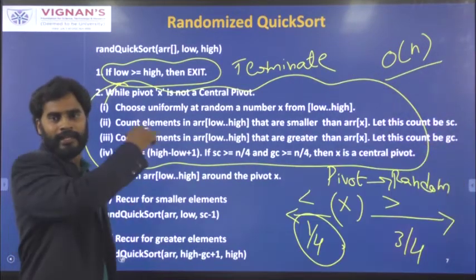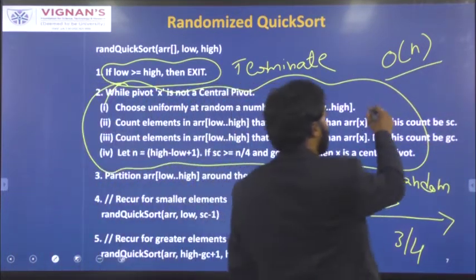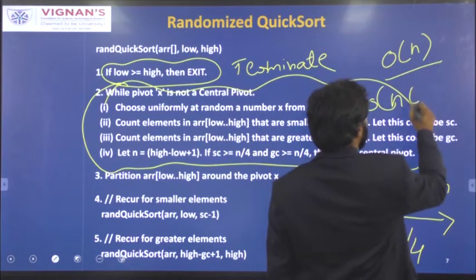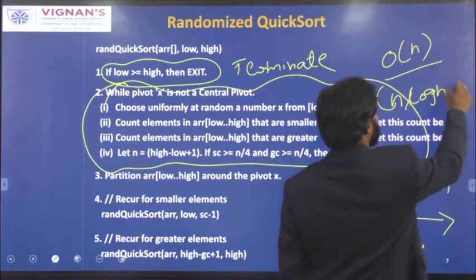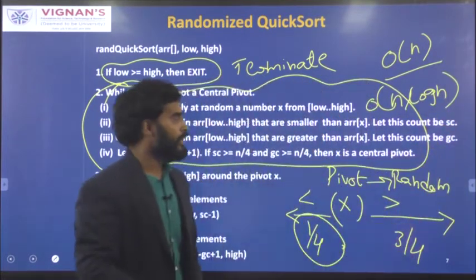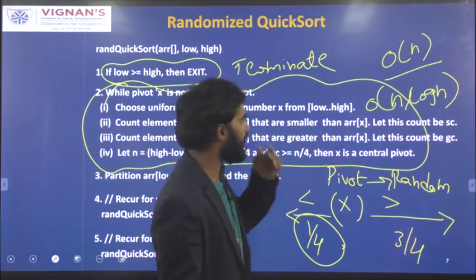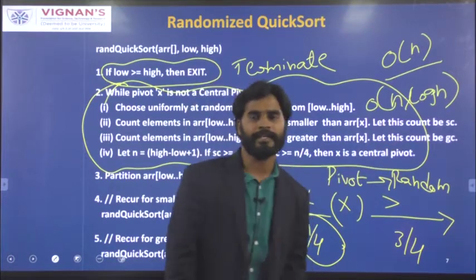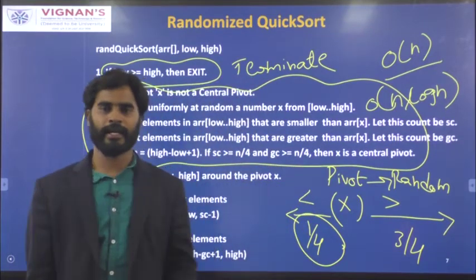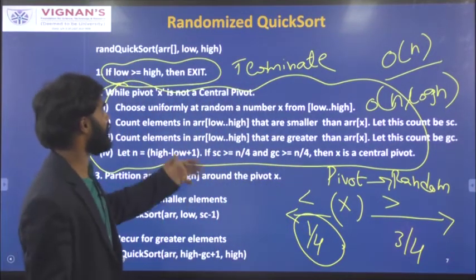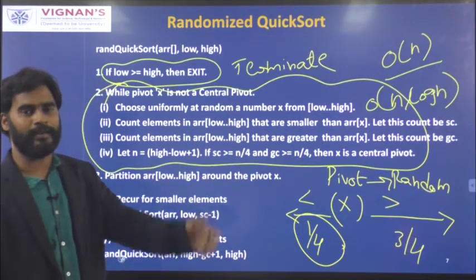Total time taken by this randomized quicksort is order of n log n. In the best case it is order of n log n, in the worst case it is also order of n log n. The generalized quicksort also will have the same best case time complexity as well as worst case time complexity. So this is another example where you can use randomized algorithms.